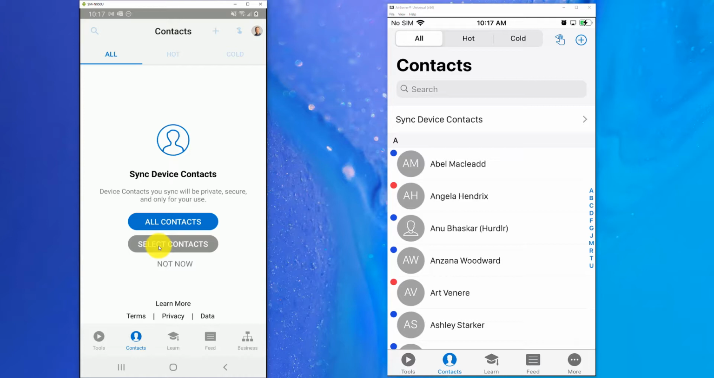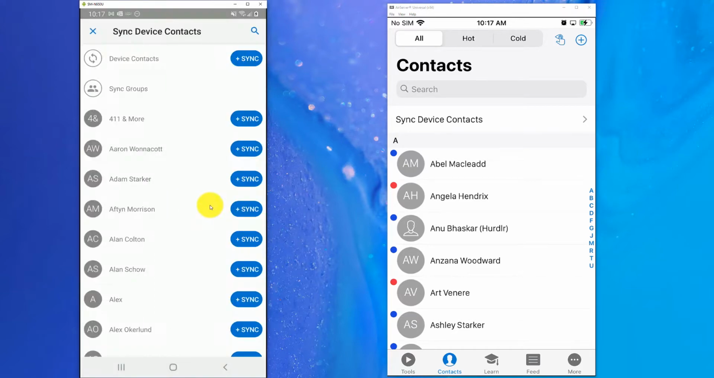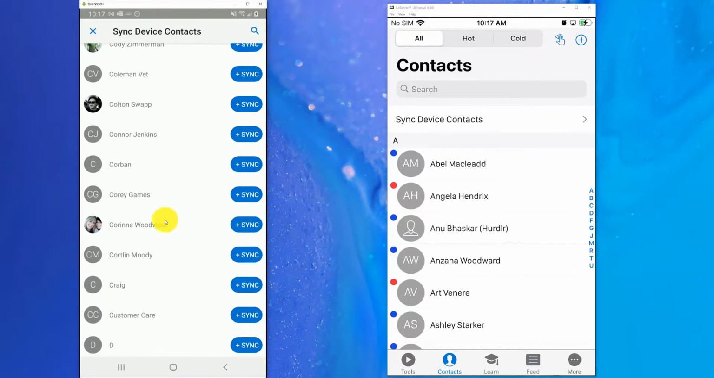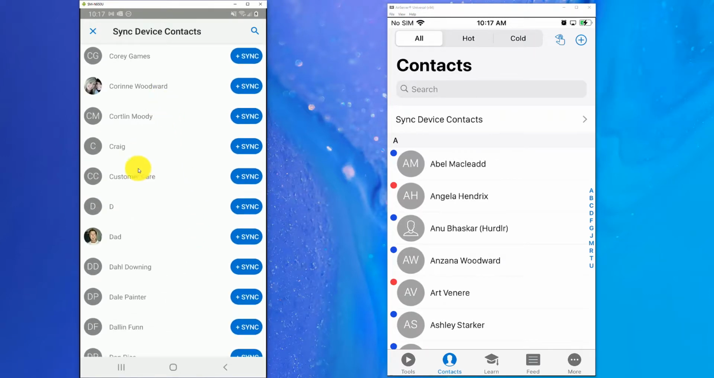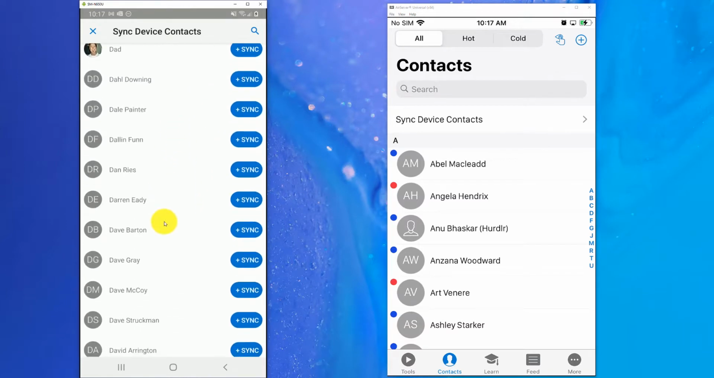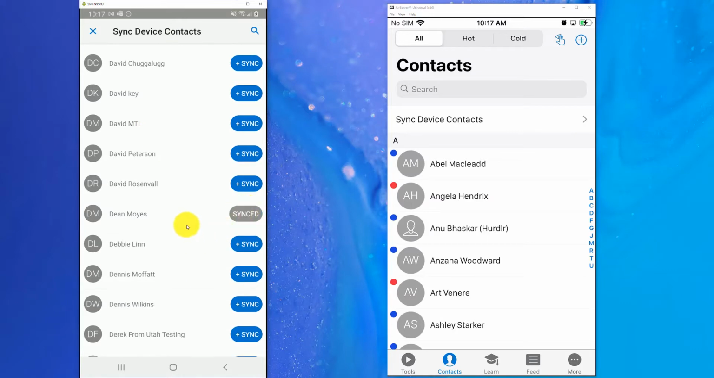app. I'm much better and more organized if I have my top 50 contacts that I'm working on through ASEA in there. So you can tap on select contacts. It's going to ask you to give permission to ASEA Connect 2.0 to access those contacts. You must hit allow for that to open up your address book like we're looking at right here. And we can simply tap on the sync button to bring contacts from my phone into the ASEA Connect app, like I'm doing here.